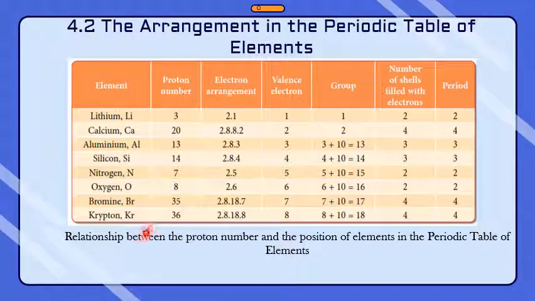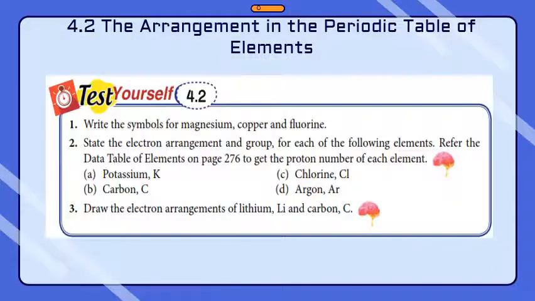Right, so krypton we have the proton number 36. So the electron arrangement is 2.8.18.8. Plus together you get 36. So the valence electrons is 8, and 8 plus 10 is 18. So the group is 18. The number of shells filled with electrons is 4, so 1, 2, 3, 4. So the period is 4. So this is the relationship between the proton number and the position of elements in the periodic table of elements.